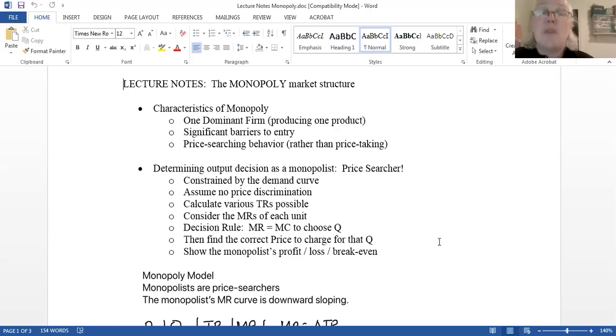Another monopoly that you might be familiar with is the Seattle Seahawks have a monopoly over professional football in the city of Seattle and the whole state of Washington, right? And so those are instances where there's a monopoly. Okay, one dominant firm in an area, let's say. Okay. There's significant barriers to entry. If you think about the NFL, right, there's huge. Nobody can just come in and say, I'm going to start an NFL team. Think about the chaos that would follow then. No, they've limited it to 32 teams, let's say.